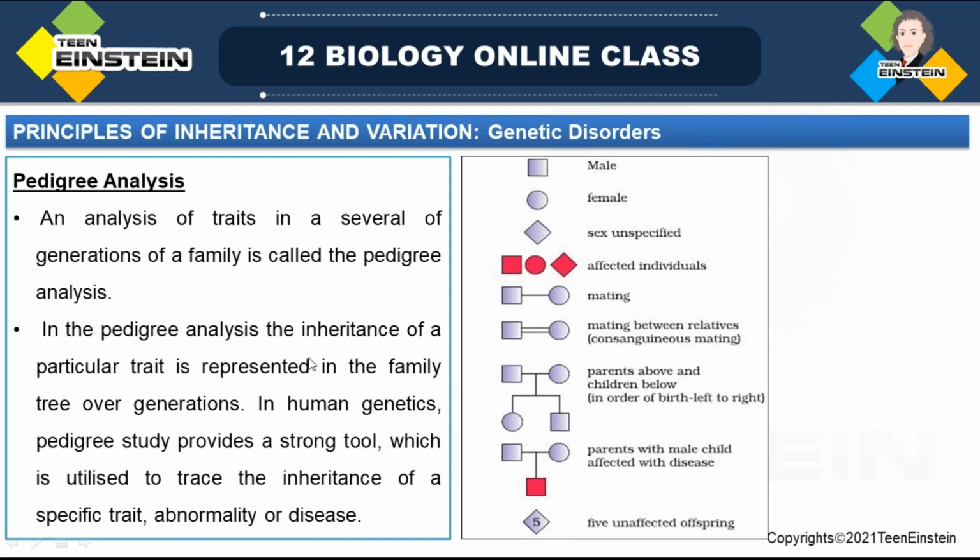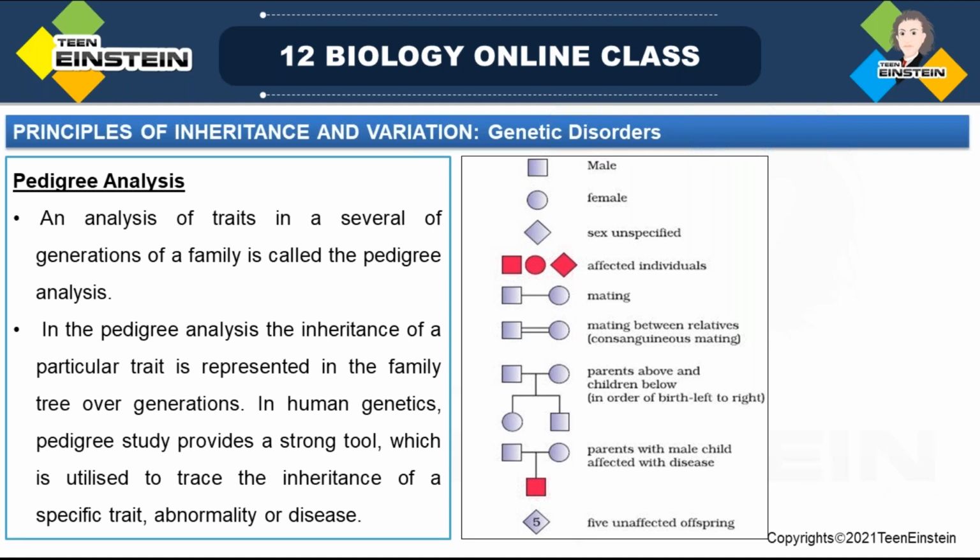In pedigree analysis, the inheritance of a particular trait is represented in a family tree over generations. How a character is inherited for a particular trait, we can represent in a family tree. So in human genetics, pedigree study provides a strong tool which is utilized to trace the inheritance of a specific trait, abnormality or disease. Here comes the importance of pedigree.